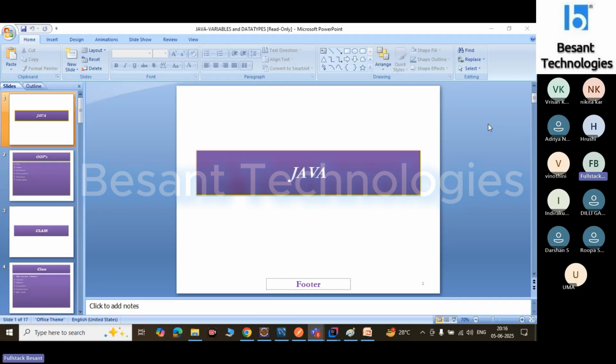So version 1.8 is mandatory. If you want to move to the next level after core Java, which is frameworks, 1.8 is a must. The basic version is 1.8. If you want to upgrade your knowledge from core Java to frameworks, version 1.8 is a must. It is the basic one.